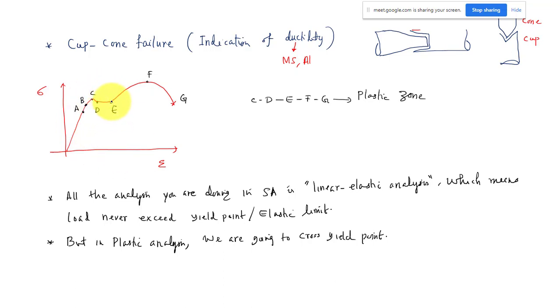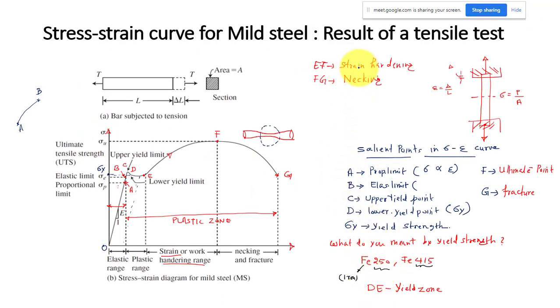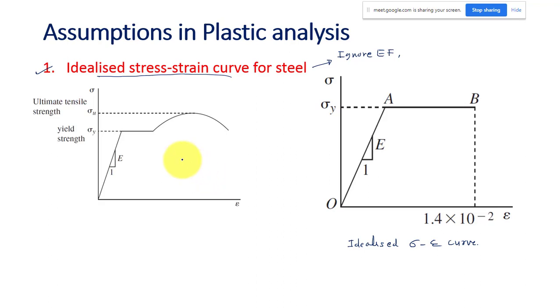We are taking only up to this point E. DE is known as the yield zone. So we are considering the strength of the material up to this point only for the plastic analysis, and neglecting this part. That is the idealized stress strain curve.